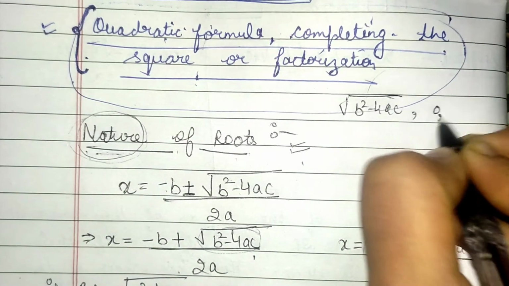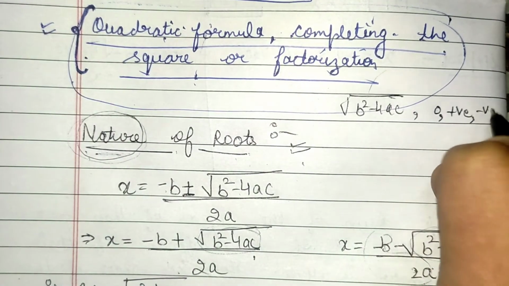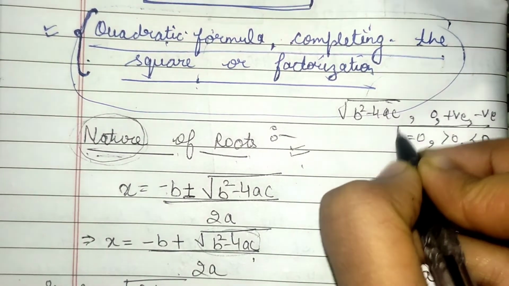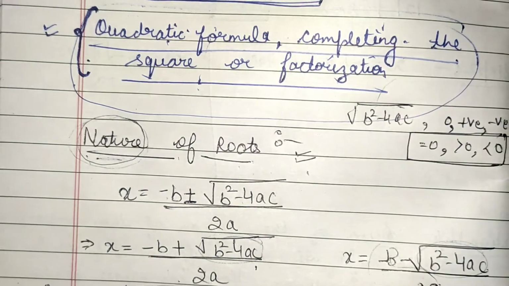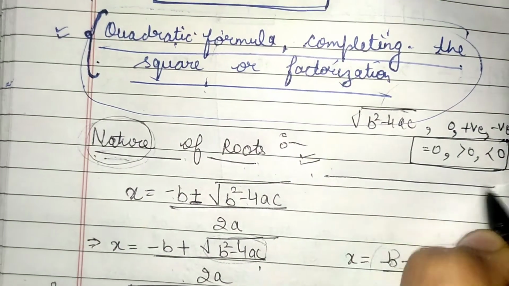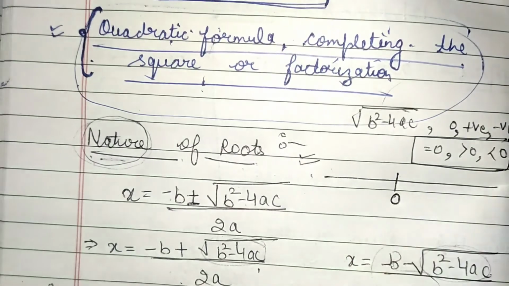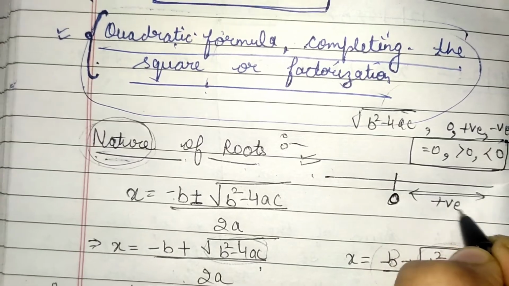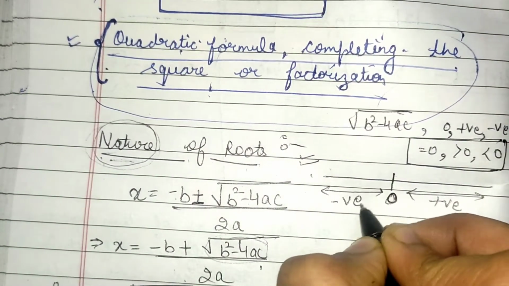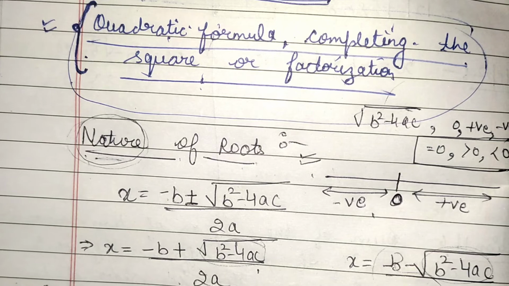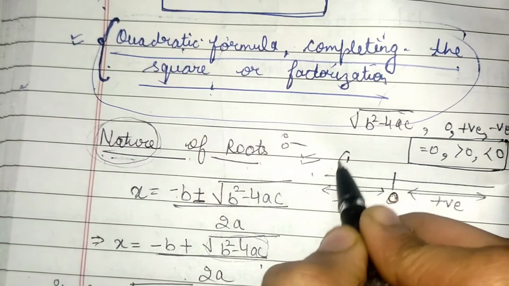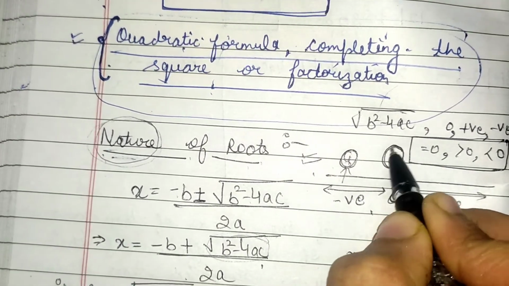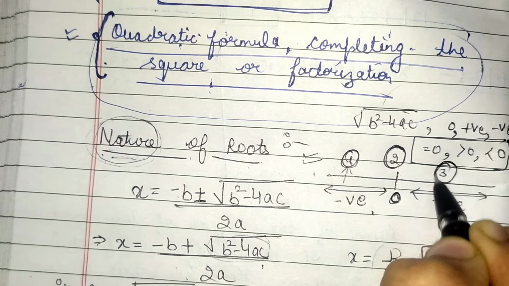Whether it is 0, whether it is positive, or whether it is negative, means greater than 0 or less than 0 or equal to 0. Why I am choosing only these 3 values? Because you can see on number line only 3 values are possible. Whether any value will be 0, positive, or negative. No other value is possible. So that's why only three cases exist: either your value is negative, equal to 0, or positive.